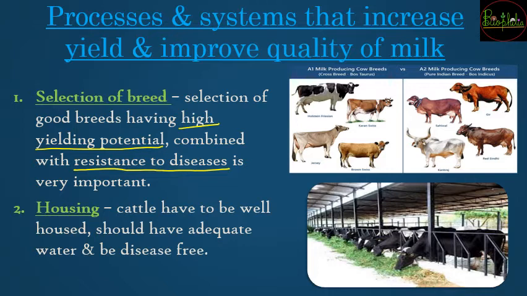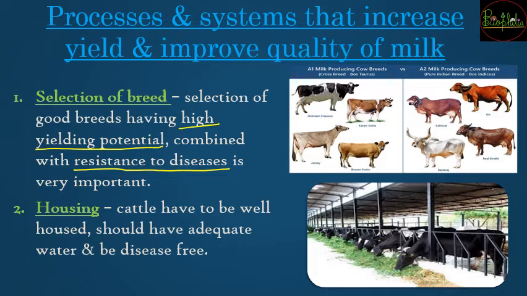So if her capacity is high as per the breed, but if the cow is having some disease or the other, then that capacity is going to decrease. So for that reason, first of all, her breed, genetically she should have higher capacity, the potential to produce higher quantities of milk, as well as, for your benefit, she should also be resistant to diseases.